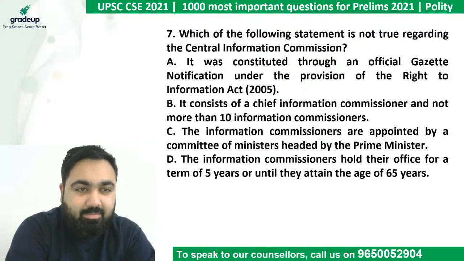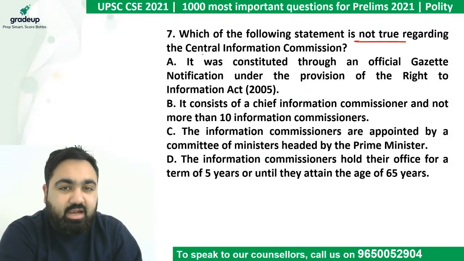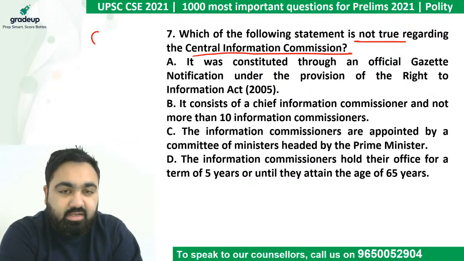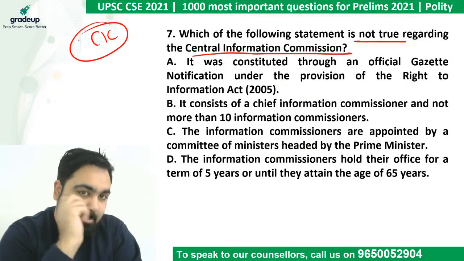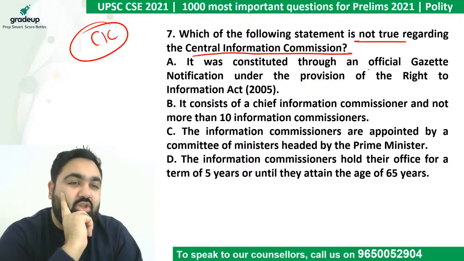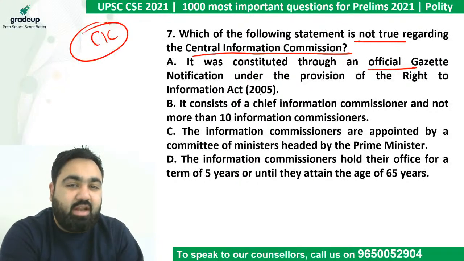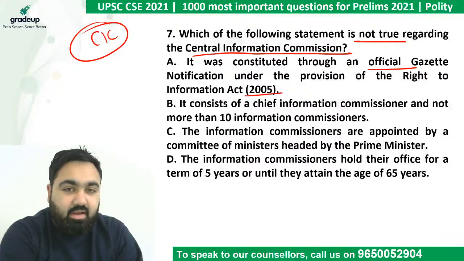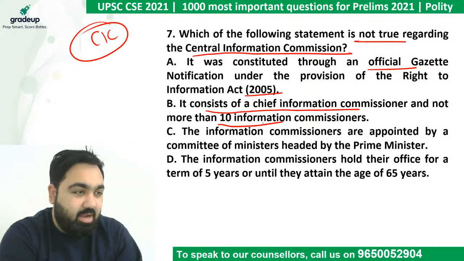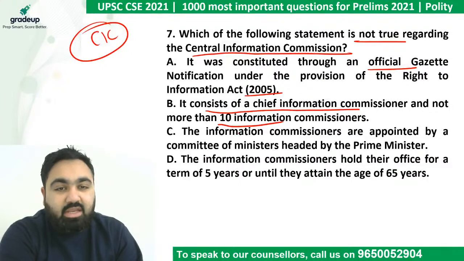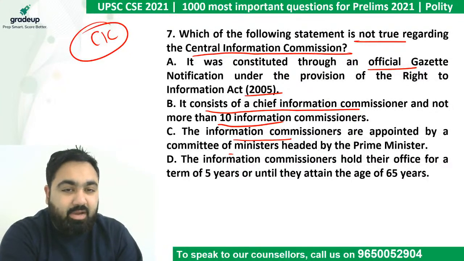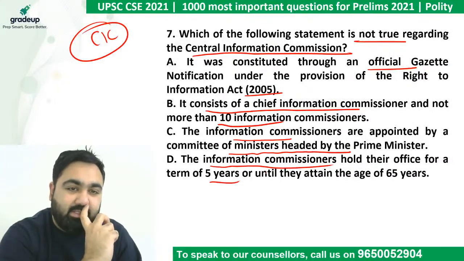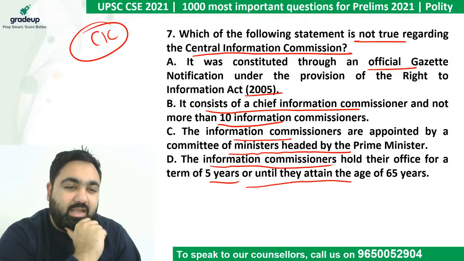Which of these statements is not correct regarding the Central Information Commission, CIC? Number 1, it was constituted through an official gazette notification under the RTI Act 2005. Number 2, it consists of the Chief Election Commissioner and not more than 10 Information Commissioners. Number 3, the Information Commissioner is appointed by a Committee of Ministers headed by the Prime Minister. Number 4, the Information Commissioners hold their office for a term of 5 years and until the age of 65.